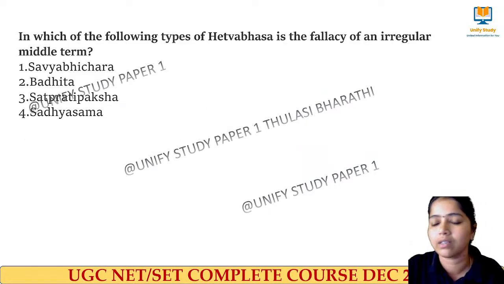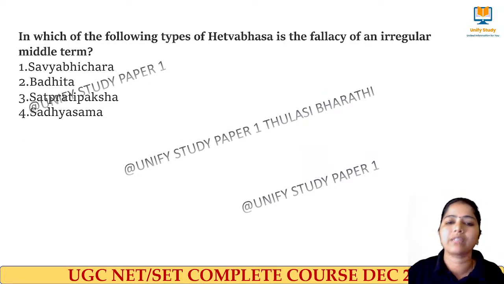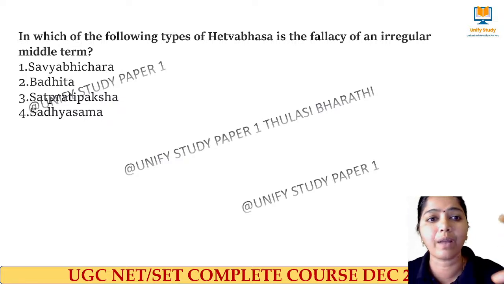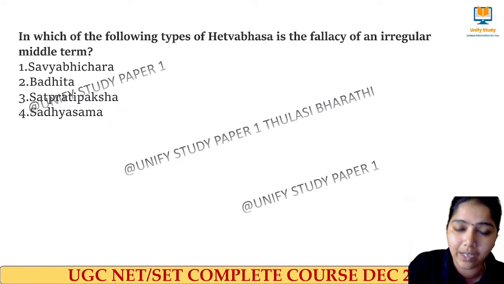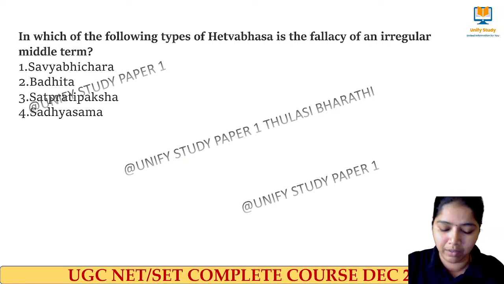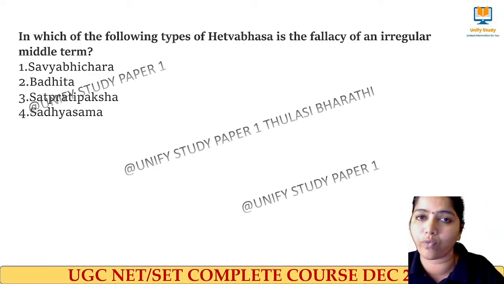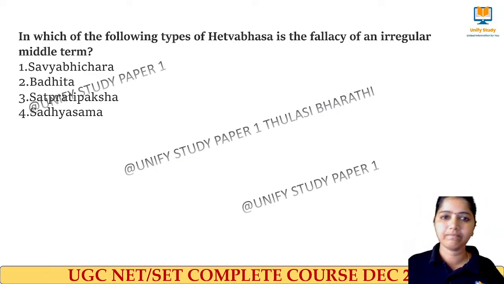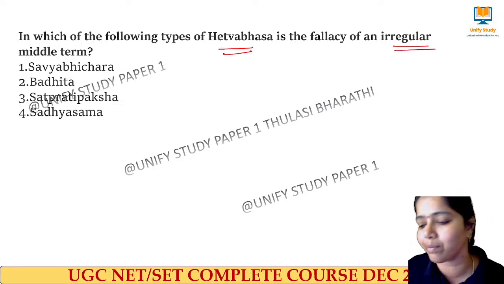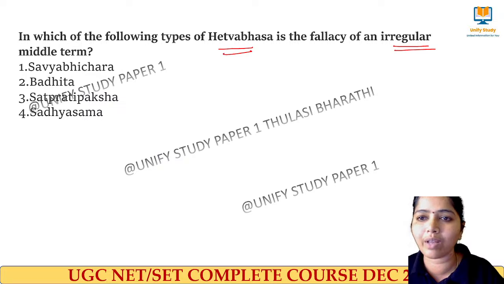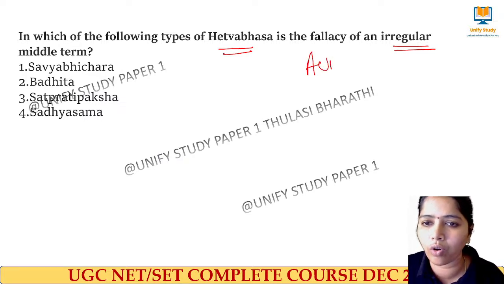Next question. Which are the types of fallacy? Please don't feel that I am giving simple questions. This topic starts from understanding the concepts, then going with simple questions to get a better understanding, and then going for the difficult questions. Which of the following types of Hetvabhasa is the fallacy of irregular middle? Irregular middle, you can remember, right?